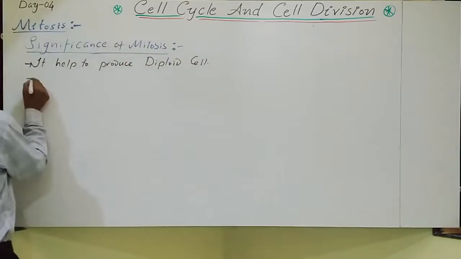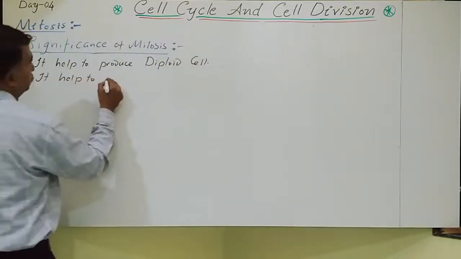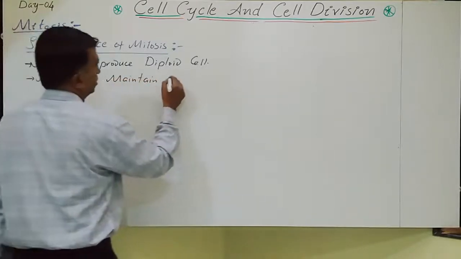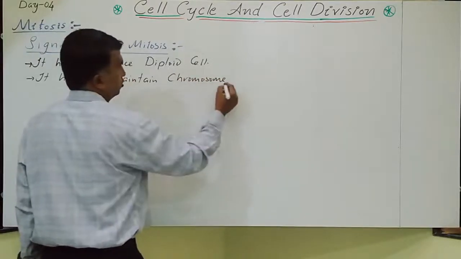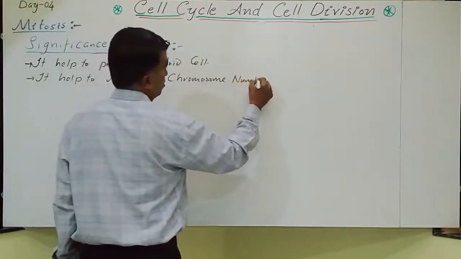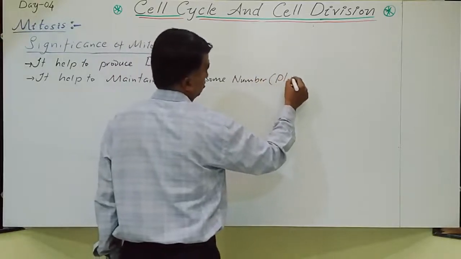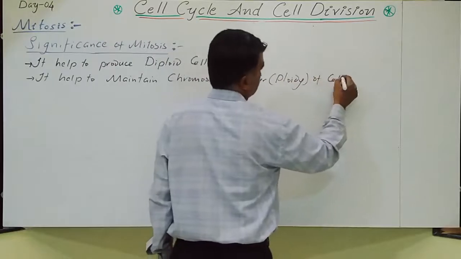The second one: it helps to maintain the chromosome number or the ploidy of the cell.